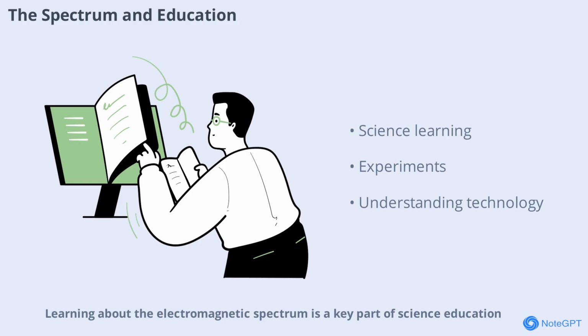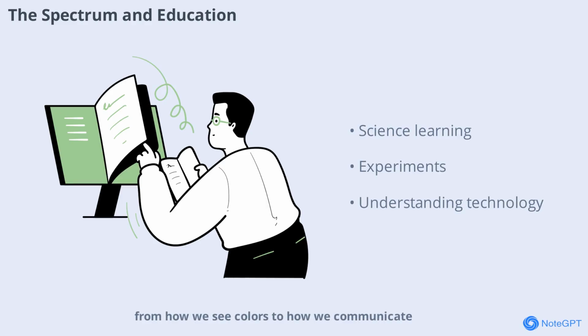Learning about the electromagnetic spectrum is a key part of science education. It helps students understand the world around them, from how we see colors to how we communicate. Educational tools and experiments make the spectrum accessible and exciting for learners of all ages.